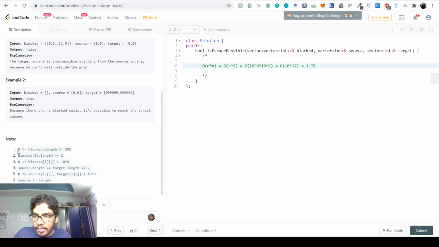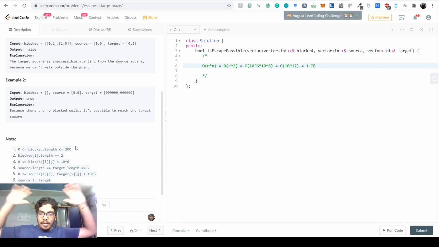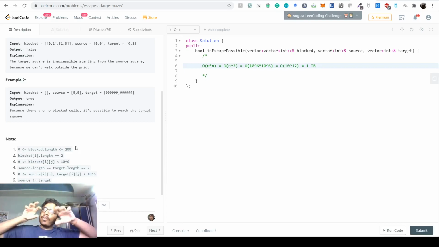But this is the most important thing you observe: out of a trillion cells, only 200 of them are blocked, right? So what does this mean? This simply means that it's a big grid in which there are very few blocks. So the chance that there is a path is extremely high.